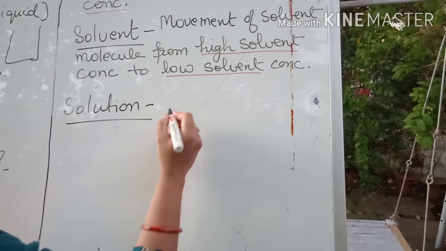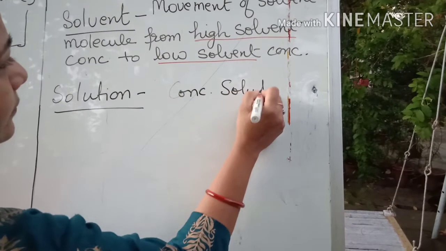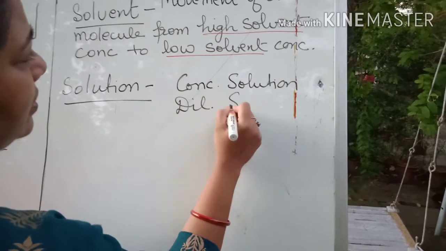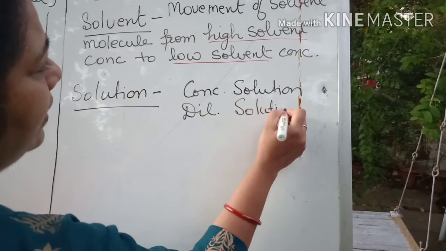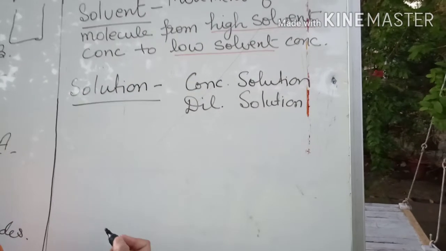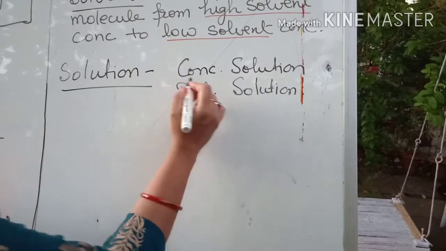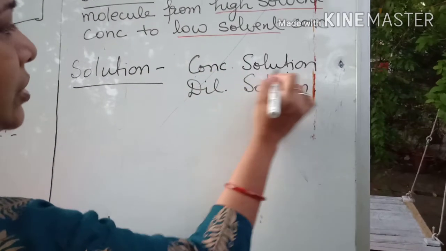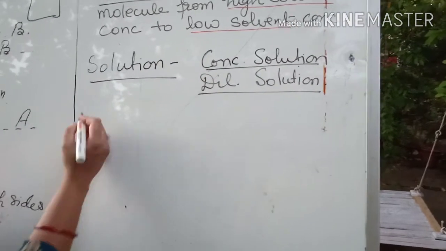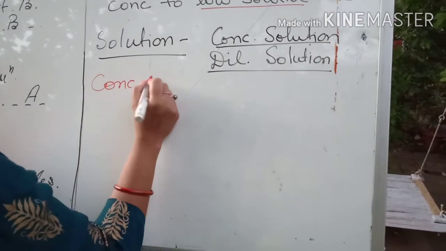Children, you might have heard the words concentrated solution and dilute solution. Like in your lab you might have seen concentrated HCl, dilute HCl, concentrated sulfuric acid, dilute sulfuric acid. So when I am writing the word concentrated or dilute solution, what do we understand from this?